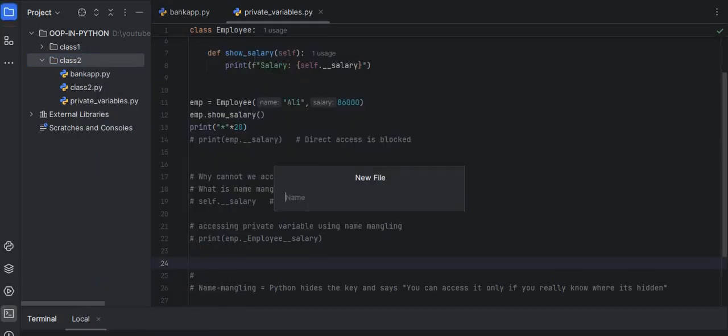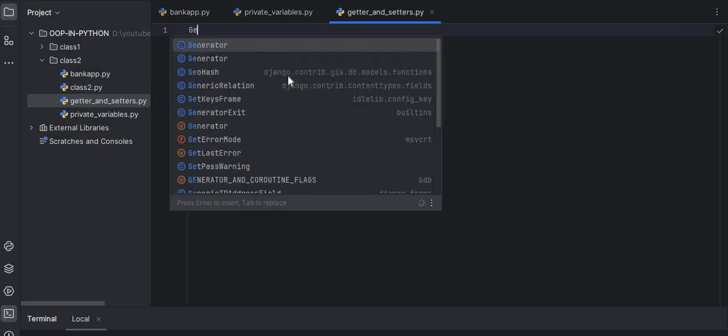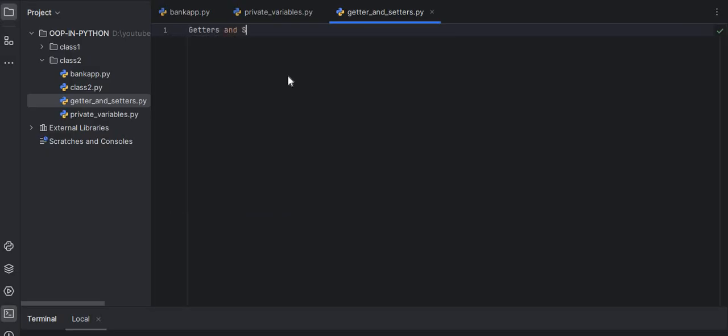Click on file, and I am going to create a file with the name getters and setters.py. So I create a file with getters and setters.py. So here the question arises, what are getters and setters? Let me zoom in.